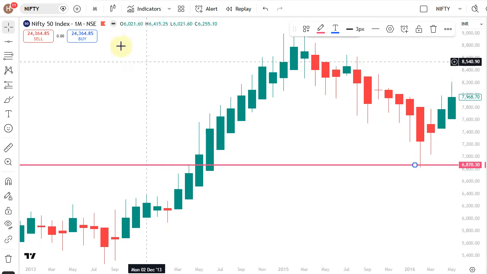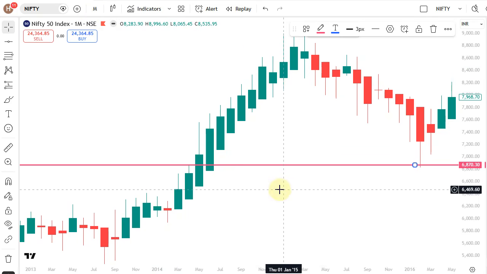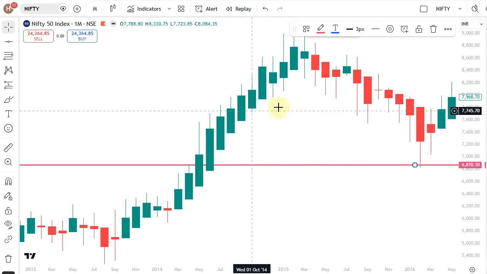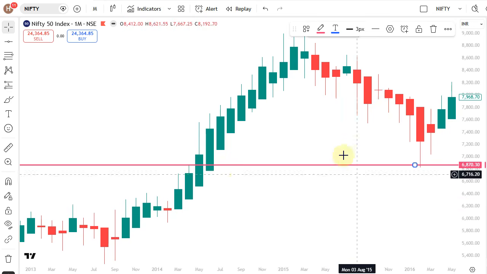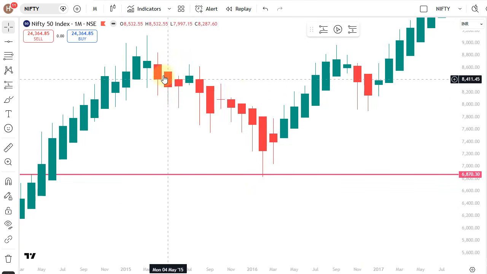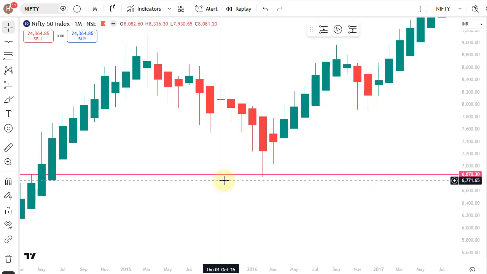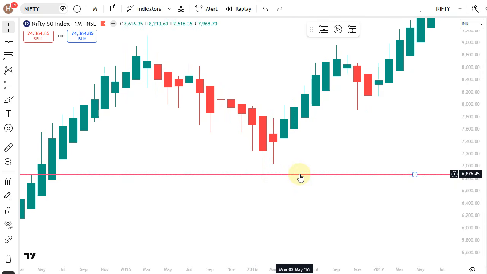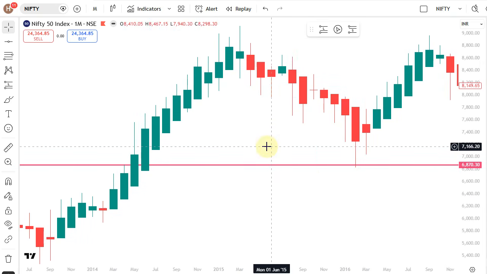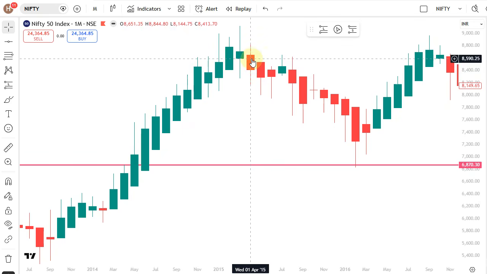When is the exit? In the high time frame, the exit is two types. One is the same pattern. When it is reversing, we will exit. That is when we get two flat top red candles and the low of the two candles breaks, we will exit. Otherwise, if you are an aggressive trader, you can exit on a first red candle close. These are the two exit types.